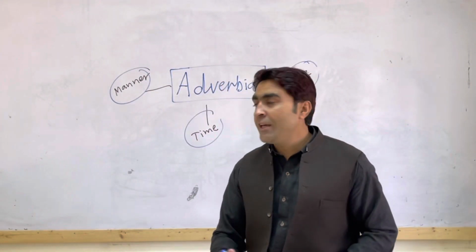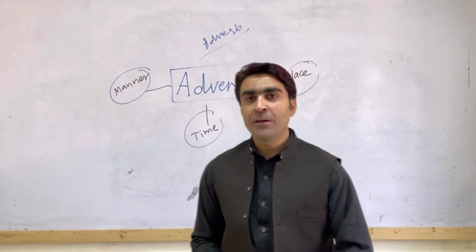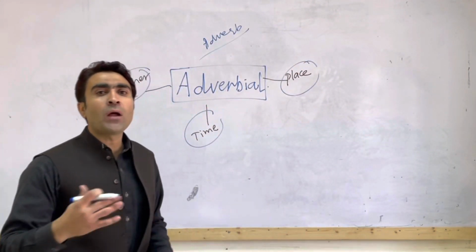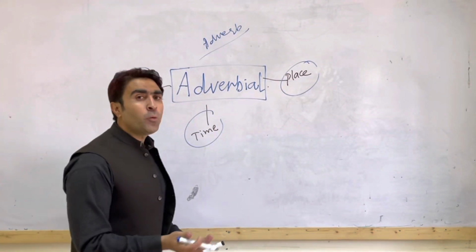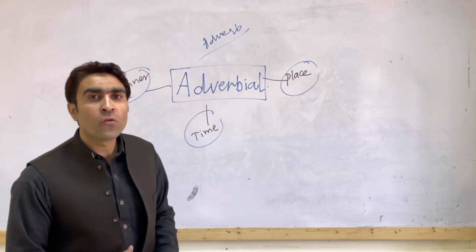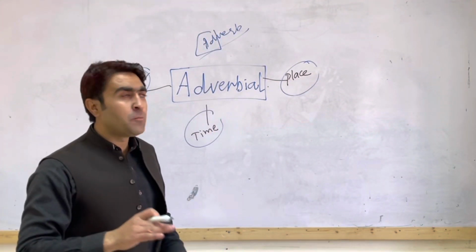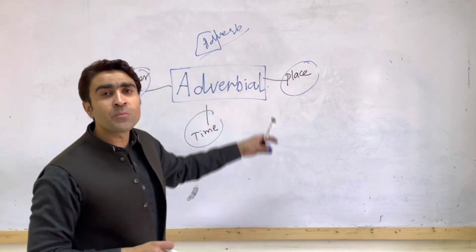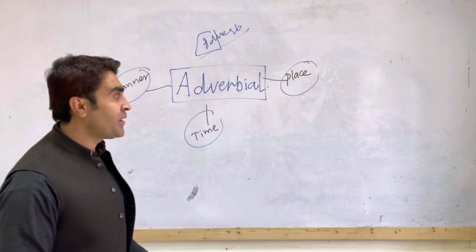Now, I'm talking about adverb. What exactly is adverb? Adverb has been derived from a word adverbum. It means to aid into the meaning of verb. This can be split up into two parts, aid and verb. It means that you are giving extra information about verb.